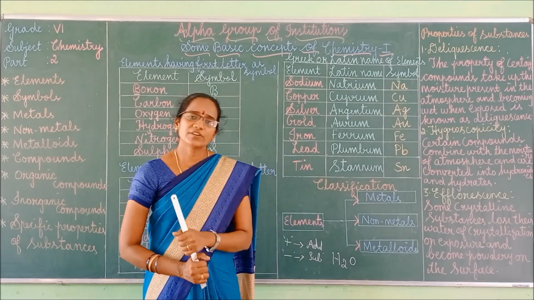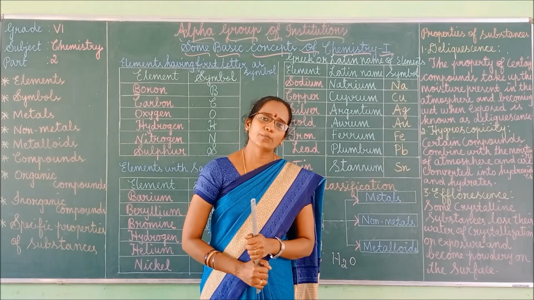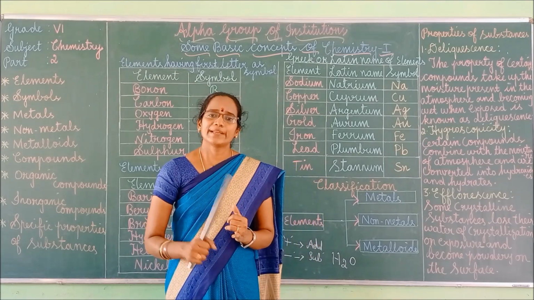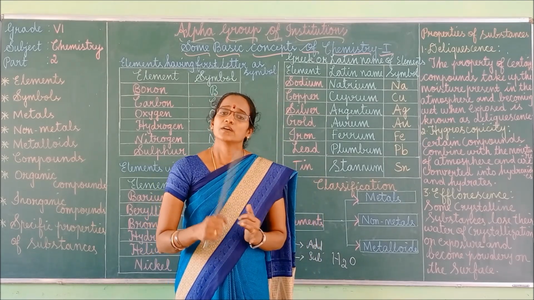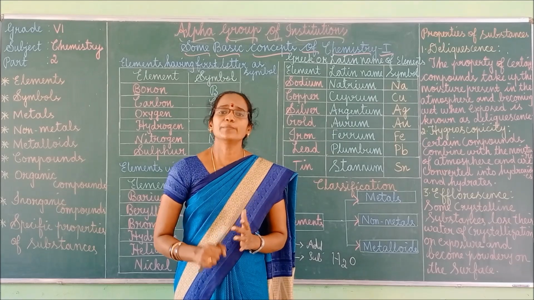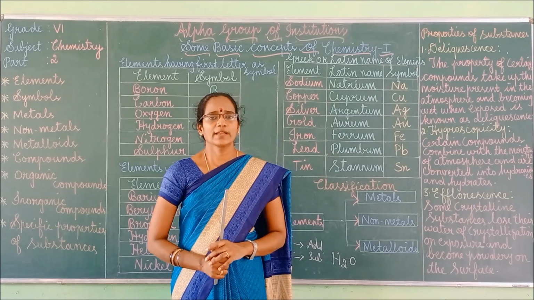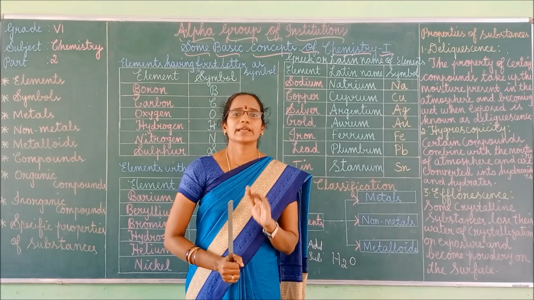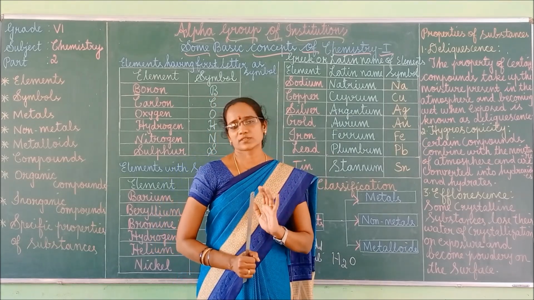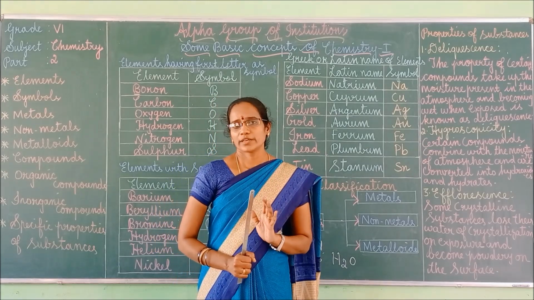So, what is the difference between organic and inorganic compounds? Organic compounds are obtained from living organisms. Inorganic compounds are obtained from non-living sources. So, this is the difference between organic and inorganic compounds. Got it, children? Shall we move to the next one?